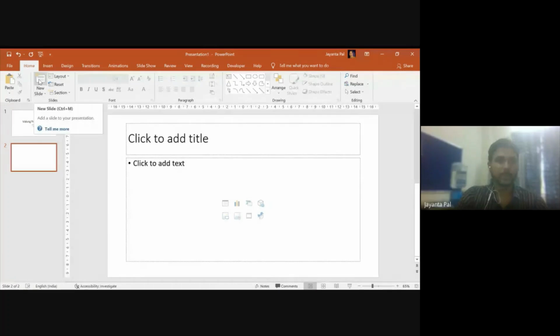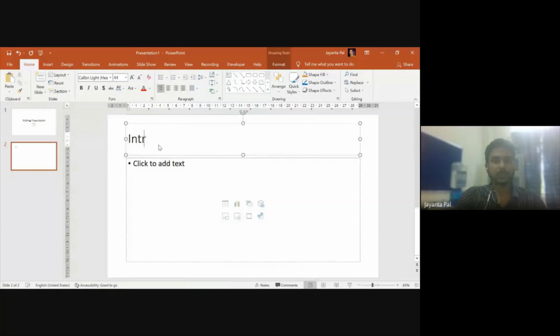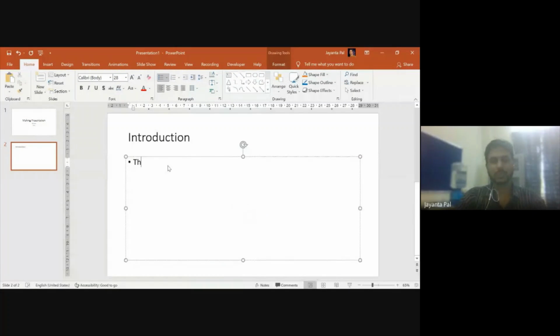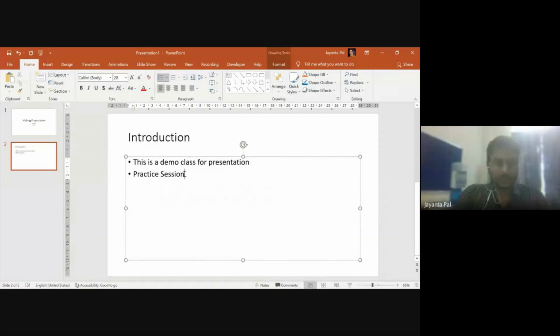Now inserting a slide, obviously we'll have to insert a slide unless we could present the whole content in a single slide. Now maybe this is meant for introduction, so we just write the heading of the section, introduction. This is a demo class for presentation. Simply, I mean, practice session, like that. Okay, so make it